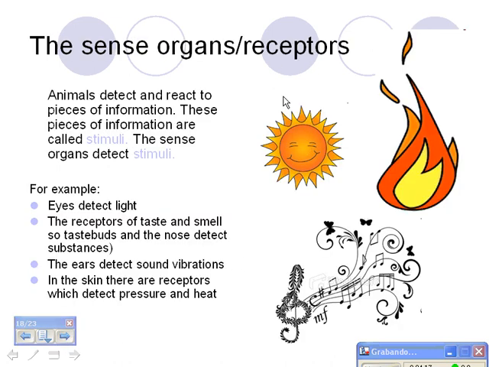Sense organs or receptors. Animals detect and react to pieces of information. These pieces of information are called stimuli. The sense organs detect stimuli. For example, eyes detect light, the receptors of taste and smell, so taste buds and the nose, detect substances, the ears detect sound vibrations, and in the skin there are receptors which detect pressure and heat.